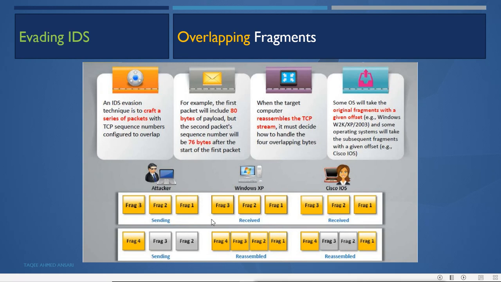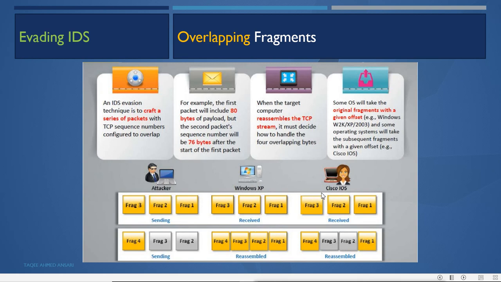Now in this case, what happens here? What does the Windows machine do? The Windows machine takes the original fragment with the given offset. The original fragment means the one which comes before, the one which comes first, like 1, 2, 3 which comes the first time, and then it will accept the fourth one. That means the second time the attacker sends 2 and 3, it will not be accepted by the Windows machine. So the Windows machine will still use the old one, the first one which came, and then it will craft the packet.